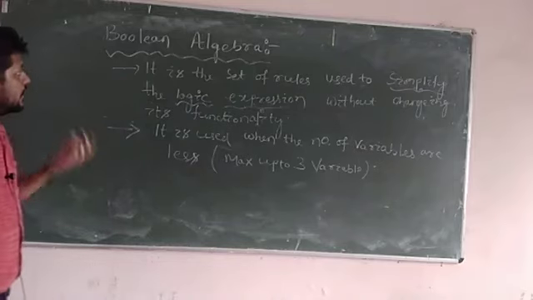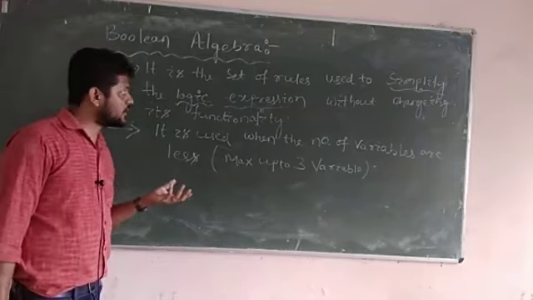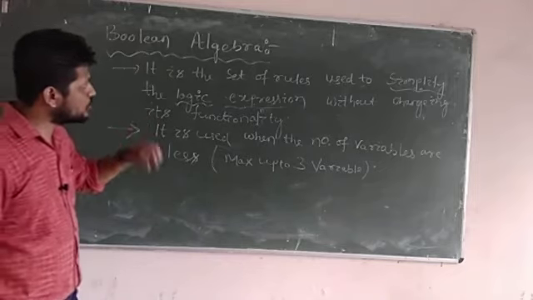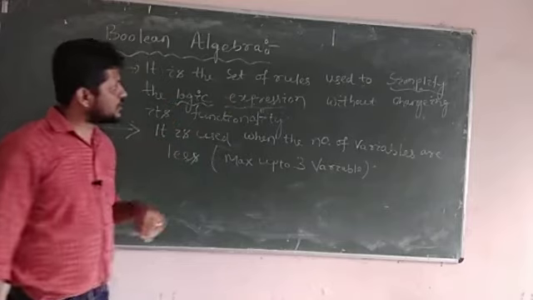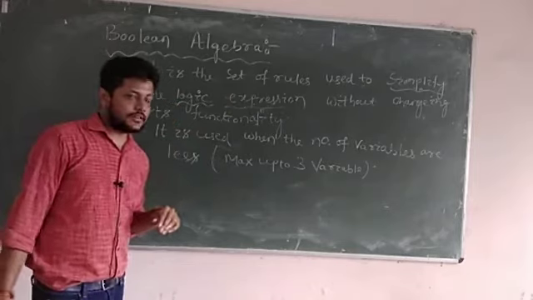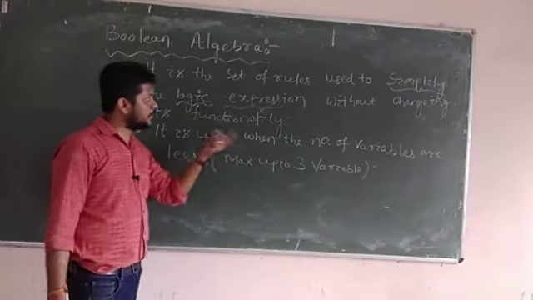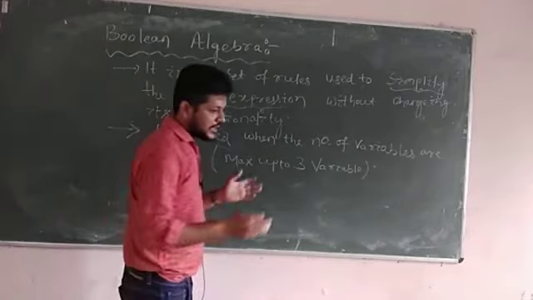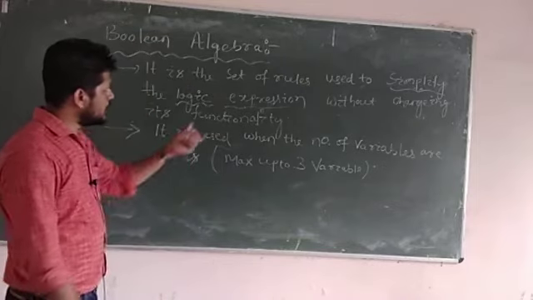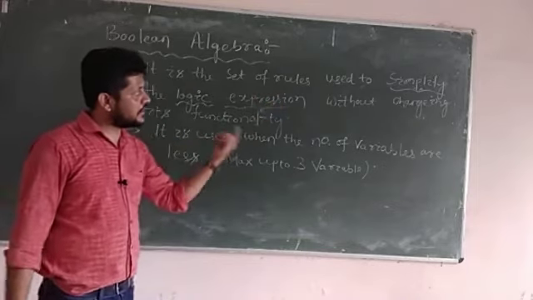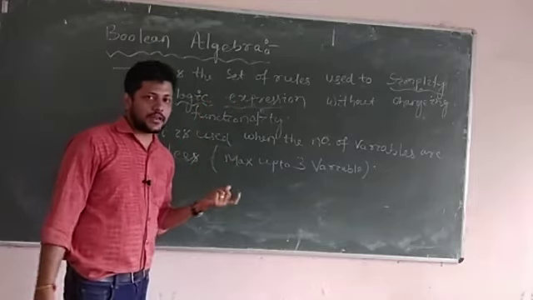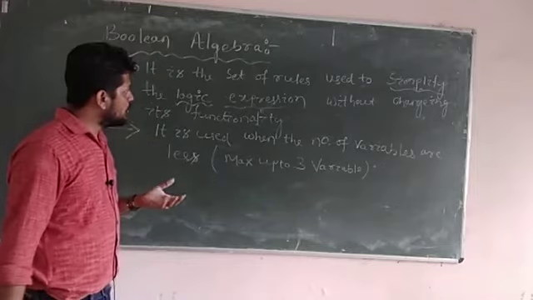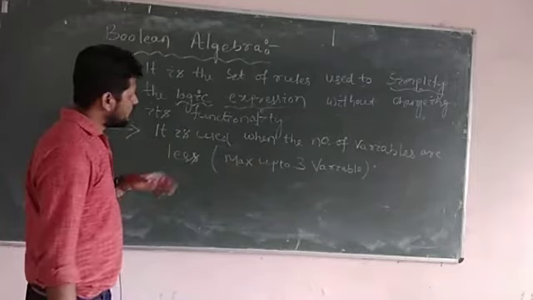So Boolean algebra is a set of rules. Actually, the scientist George Boole produced it. He has given a set of rules to simplify the logic expression without changing its functionality. Then why do we need simplification of logic expressions? Because when we design a circuit, if we are not minimizing or simplifying the variables, the number of variables will be more, hence we require more hardware to implement the function.